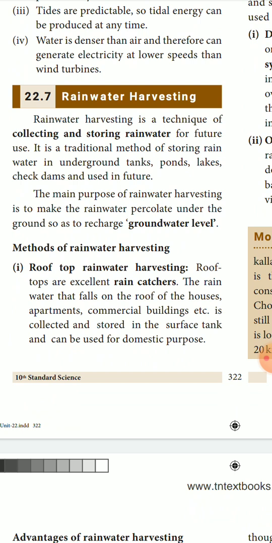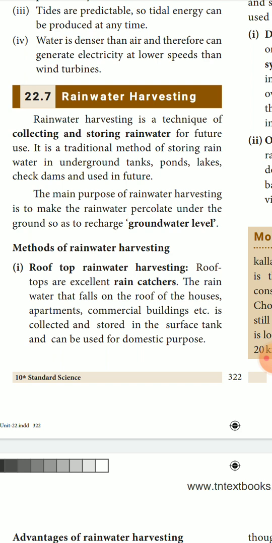Rainwater harvesting is a technique of collecting and storing rainwater for future use. It is a traditional method of storing rainwater in underground tanks, ponds, lakes, and check dams, to be used in future. The main purpose of rainwater harvesting is to make the rainwater percolate under the ground so as to recharge the groundwater level. Percolate means to enhance the storage of water under the ground. For that only, rainwater harvesting is used.